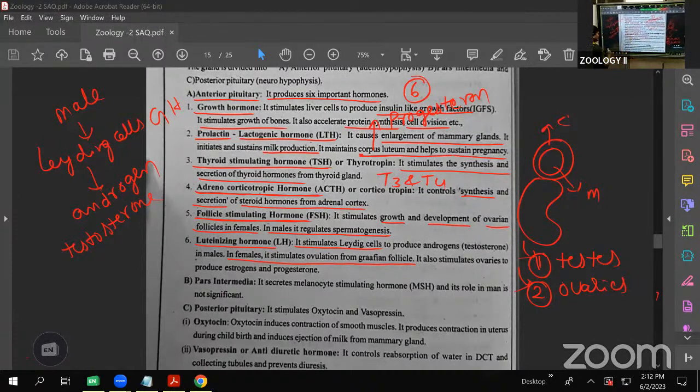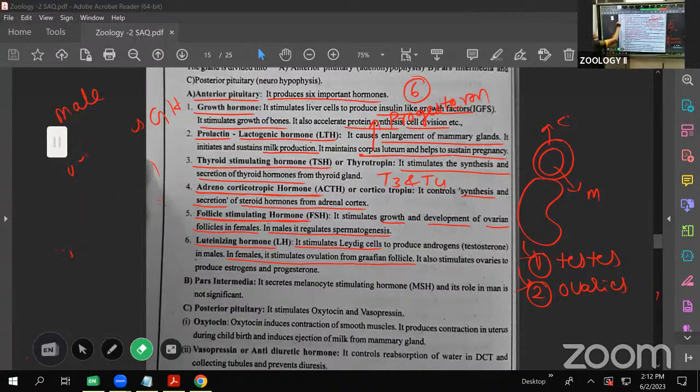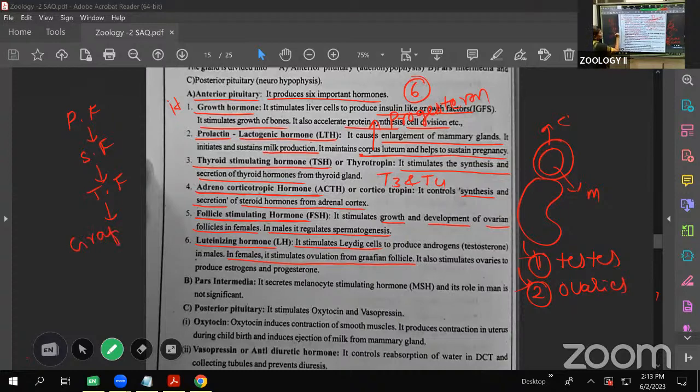The undeveloped one is the primary follicle. The primary follicle develops into a secondary follicle, the secondary follicle forms a tertiary follicle, and lastly it forms a Graafian follicle. From the developed Graafian follicle, the ovum is released, which we call ovulation.